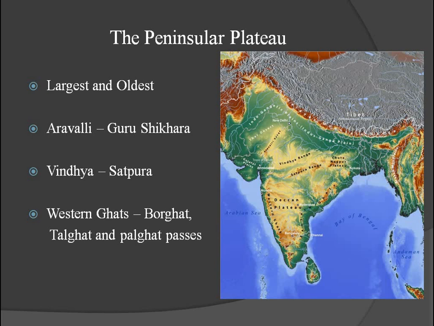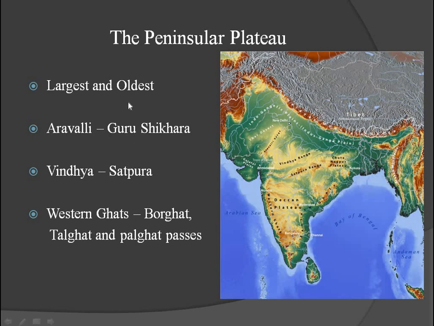Next, let us see about the Peninsular Plateau. Here it is the largest physical division among the four: Northern Mountains, Northern Great Plain, Peninsular Plateau and Coastal Region. The Peninsular Plateau is the largest and also the oldest.